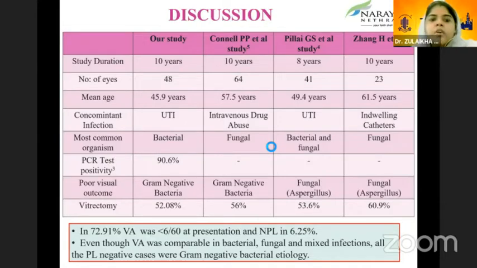The most common organism in our study was bacterial, gram-positive bacteria. In Pillai et al., they found bacterial and fungal were equal, and in other studies, fungal were more common.